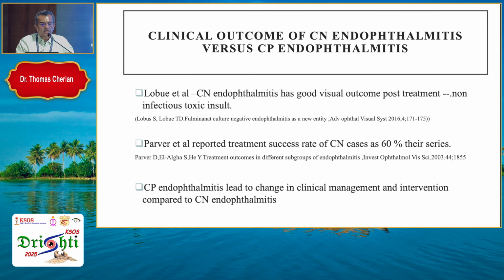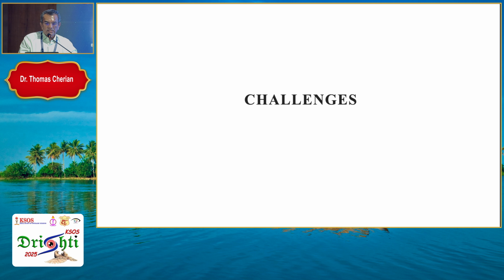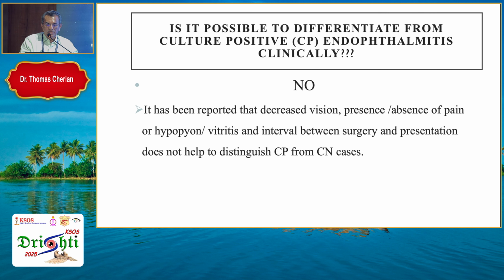The clinical outcome of culture-negative endophthalmitis versus culture-positive endophthalmitis: culture-negative endophthalmitis has good visual outcome post treatment, which is in a non-infectious toxic insult. Pavan et al. reported treatment success rates of culture-negative cases as 60%. Culture-positive endophthalmitis leads to change in clinical management intervention, compared to culture-negative endophthalmitis, where we have to go empirically and based on the clinical findings. So what are the challenges in managing a culture-negative endophthalmitis?